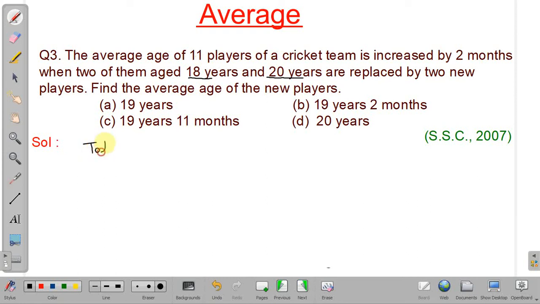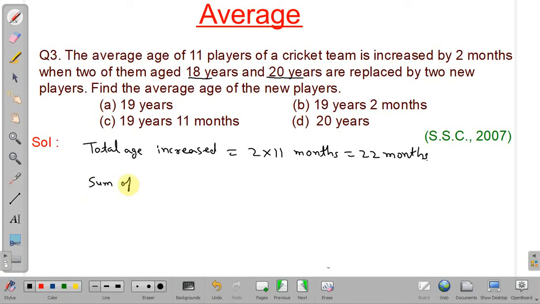See, the total age increased will be equal to 2 months into the number of players 11. So these many months, it will be equal to 22 months. Okay. Now, as we have to find the average age of the new players, we can find the sum of the ages of the two new players.